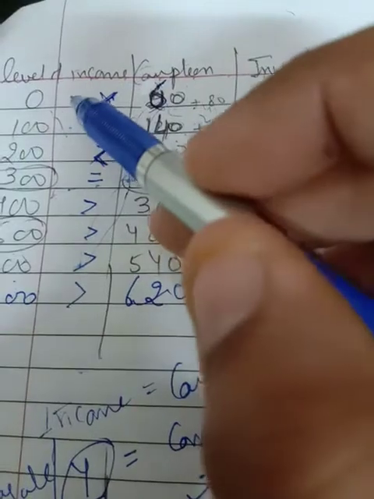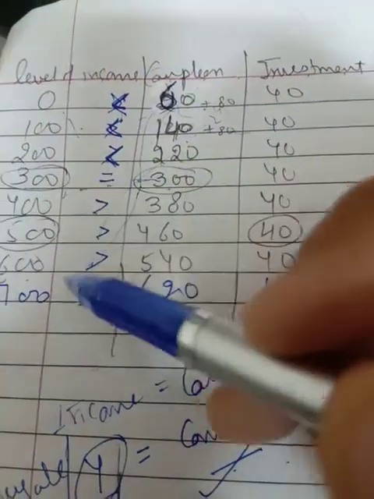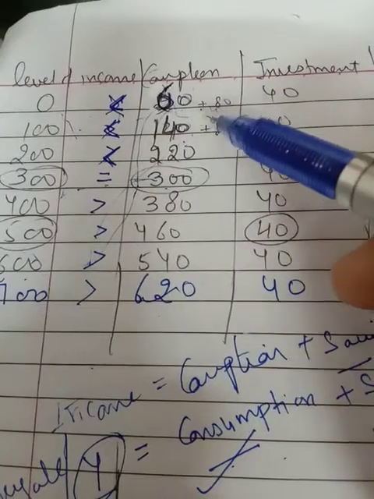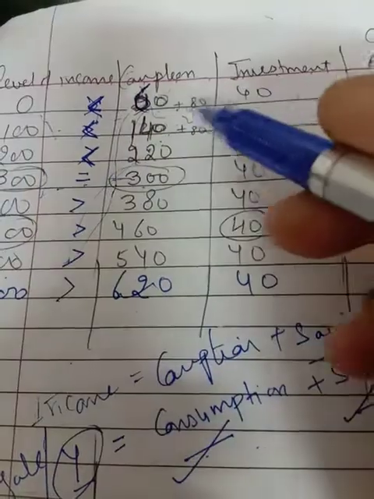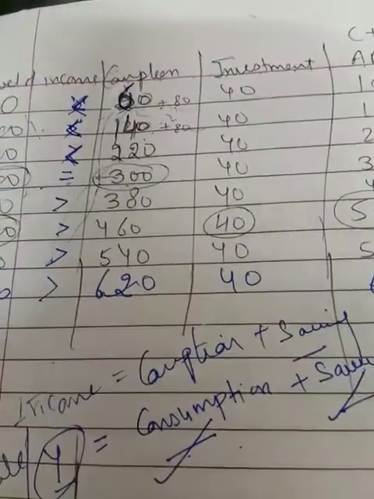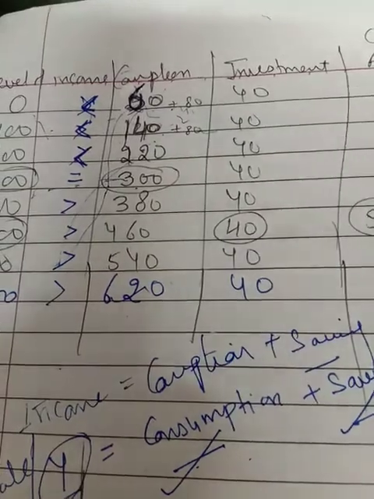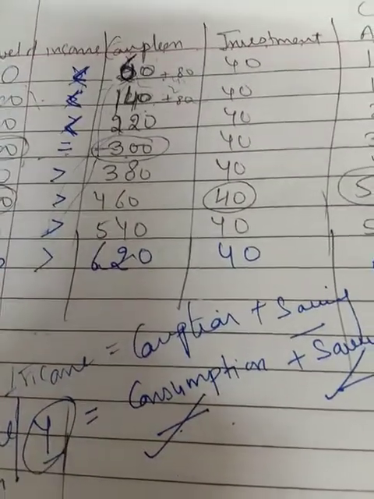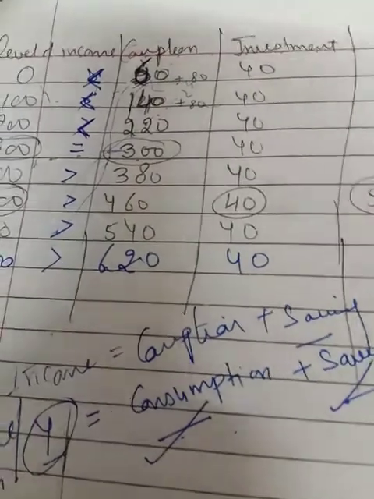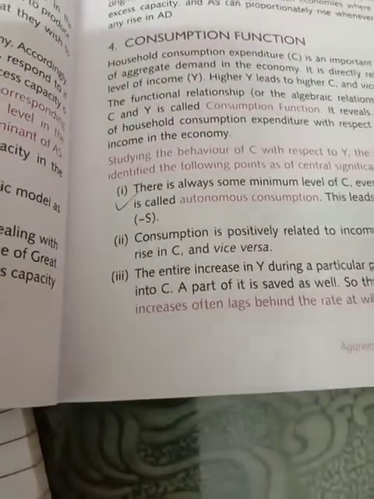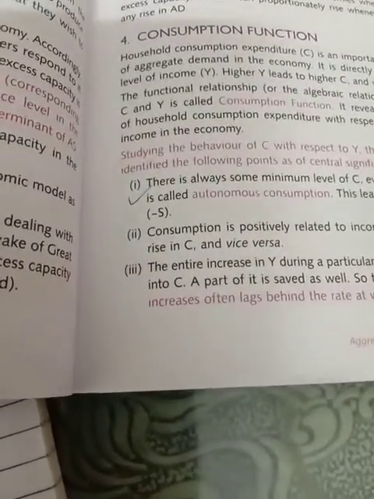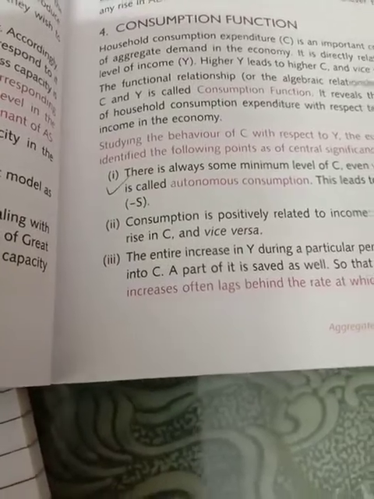But what about the change in income? There is a change of 100 rupees at every level of income, and the change in consumption is 80 rupees at every level. Change in income is always more than change in consumption, because change in income cannot be entirely spent on consumption. There must be some saving also. So the entire increase in income during a particular period cannot be converted into consumption, because part of that change is going to be saved, and the rate at which consumption increases is less than the rate at which income increases.